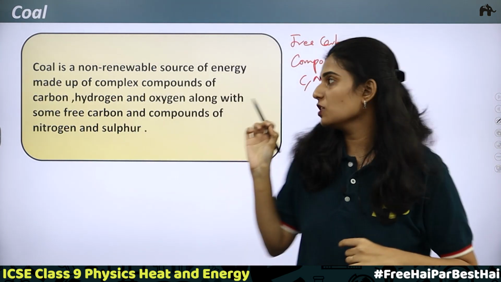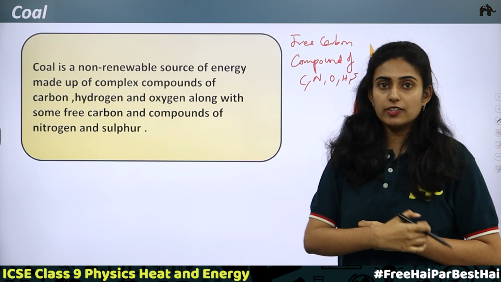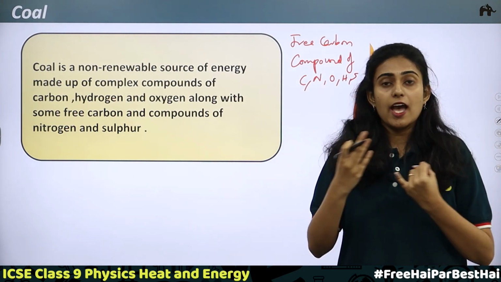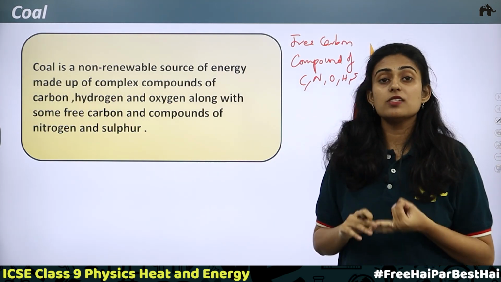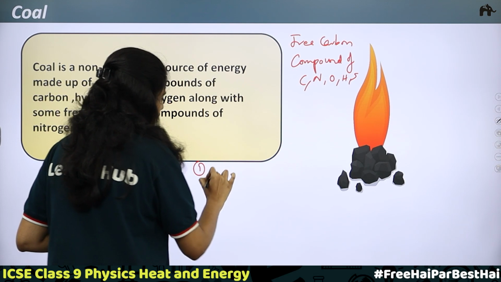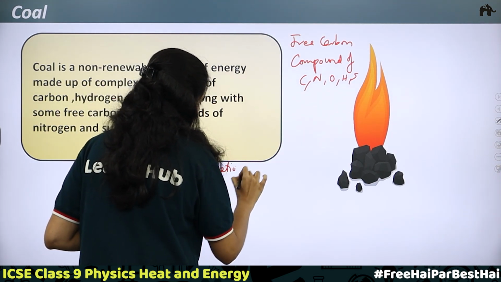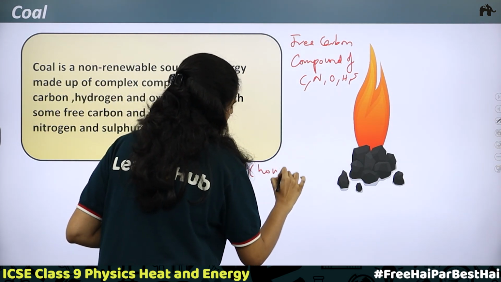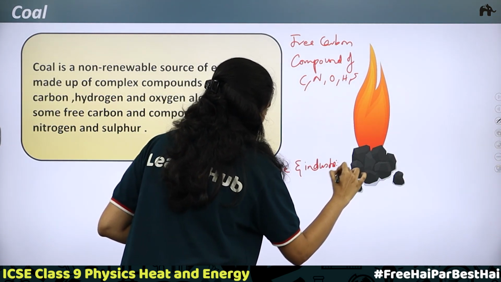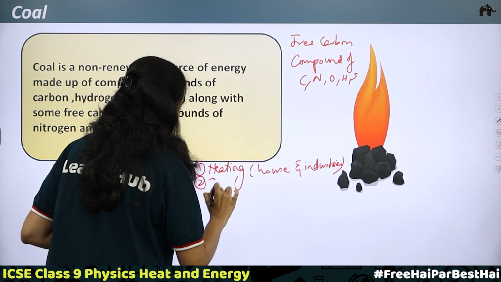Now, why is this coal used? Coal is a major source of energy which is used for heating. It is used for heating in houses and also in industries. Then it is used in thermal power plants.